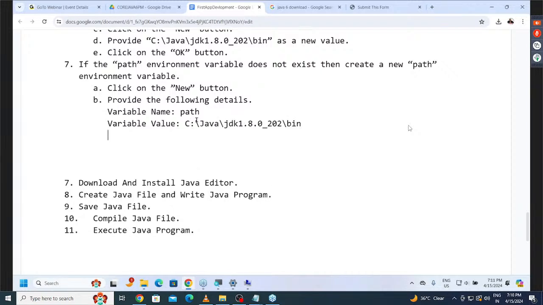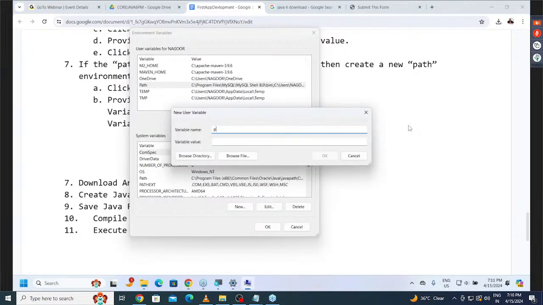That we provided. Clear? Now let me do the same thing here. Now here I need to provide like what there? Variable name is what there? Path. Variable value is what there? Directly here we have to provide this location. Then remaining part is what there? OK button. If I click on OK button, then it's okay. It's going to be completed. Am I right or not?